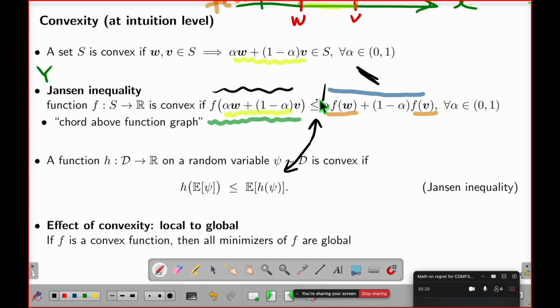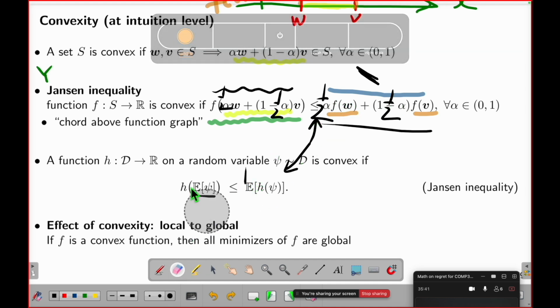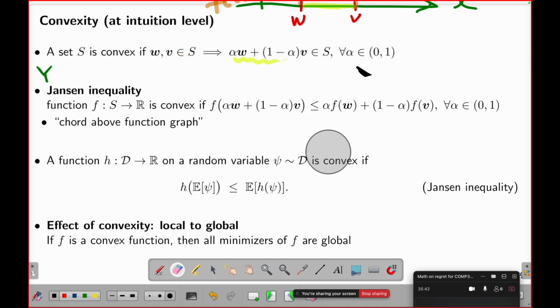You can think of this as half, half, half, half. Suppose W and V are two random events, and you only have two events, then this half W, half V is exactly the average of this random variable, right? And what about here? It's the half after the F. So it's the half, that means average. So these two are the same thing, in a sense. Okay? So that's how you understand convexity.